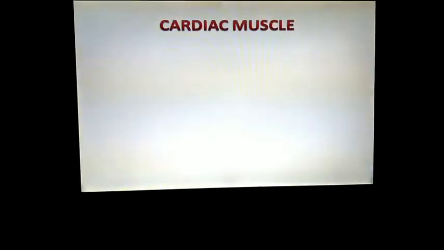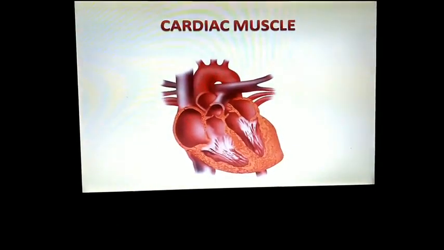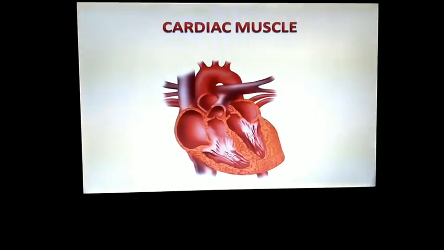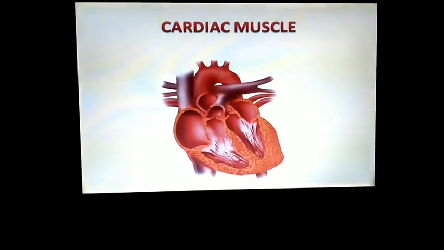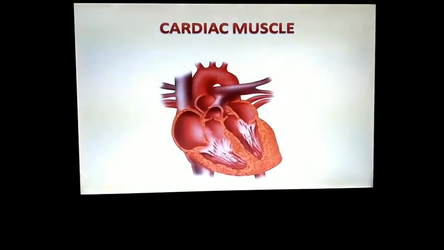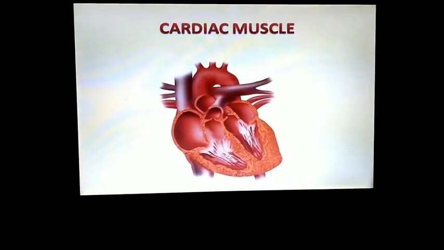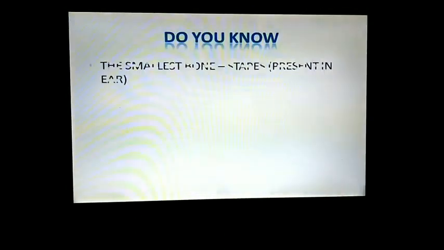Next, we are going to see about the cardiac muscle. The walls of the heart are made up of cardiac muscles. They are capable of rhythmic contraction continuously and are involuntary in nature. This is the heart. The walls of the heart are covered by the cardiac muscle. This also works on its own. Do you understand about the muscles of our body, children?